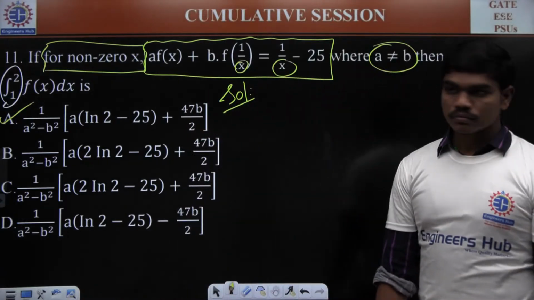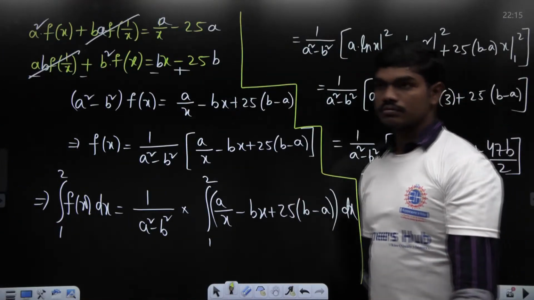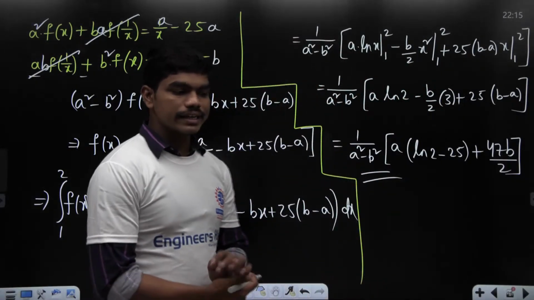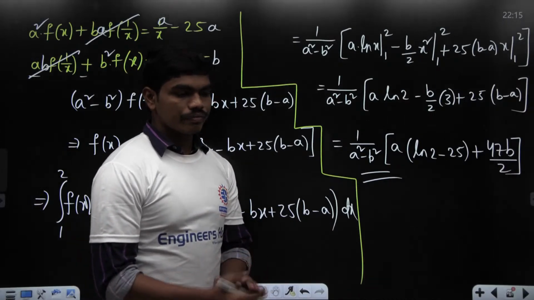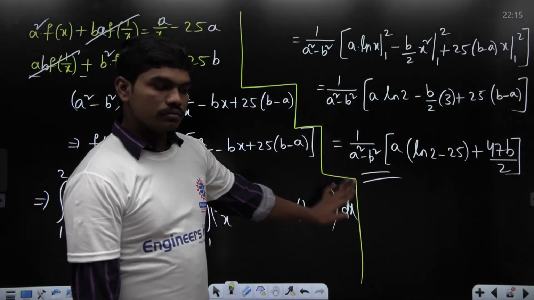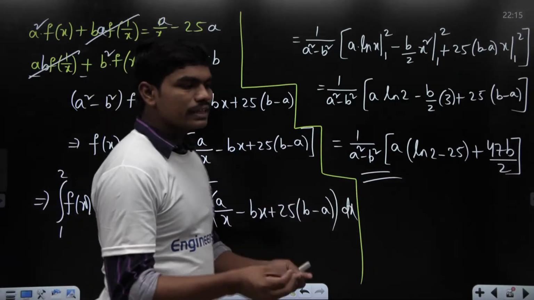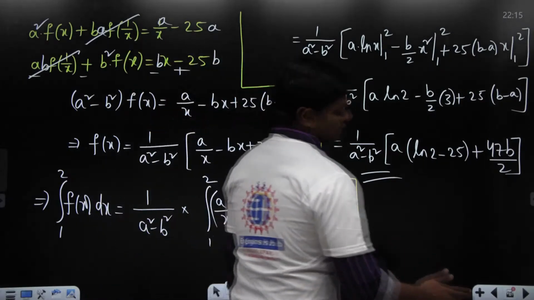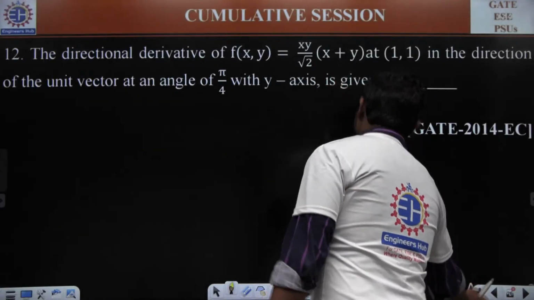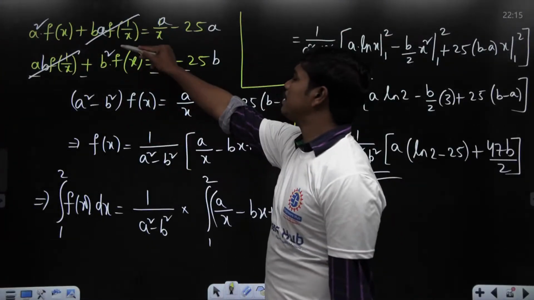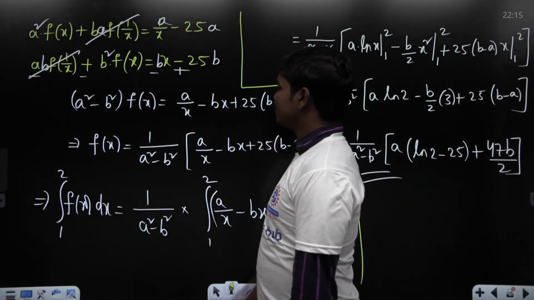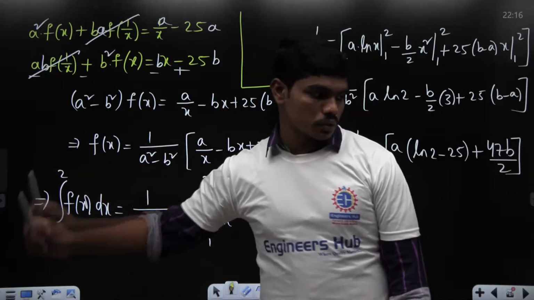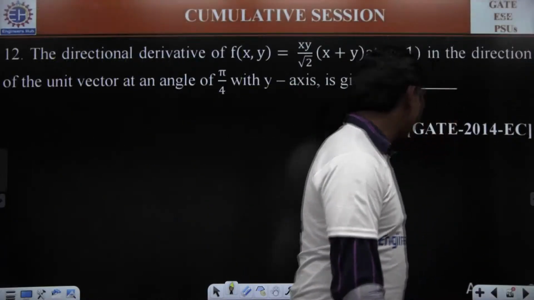Okay. Can you all understand this? Or is there any difficulty at any point? Okay. There is nothing difficult actually. The only thing is there is one equation and one unknown. The unknown is f of x. So you need to calculate f of x by some logic, which is something like this. Multiplying the first equation with a and second equation with b, then calculating what is f of x. That's it. If you know what is f of x, you know how to integrate this from 1 to 2. Okay. I hope things are clear. Let's go for the next question.